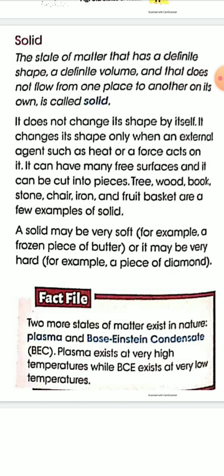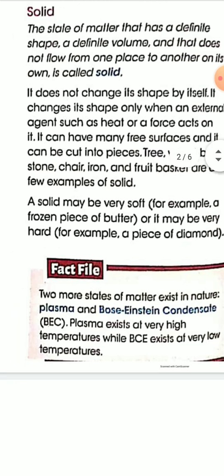Plasma exists at very high temperature, while Bose-Einstein condensate, that is BEC, exists at very low temperature.